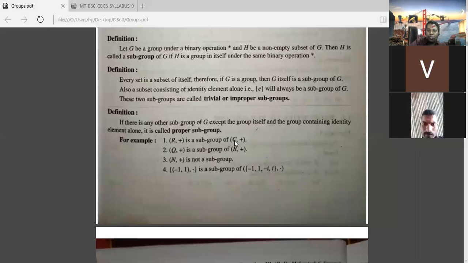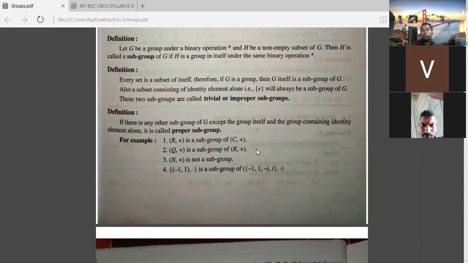Therefore, this is a subgroup of C. You see, first it must be a subset. Okay, first condition is it must be a subset, and then the binary operation is the same. And then you see, for Q plus to be a subgroup, Q must be a subset and R plus must be a group. Then only Q plus is said to be a subgroup of R plus.